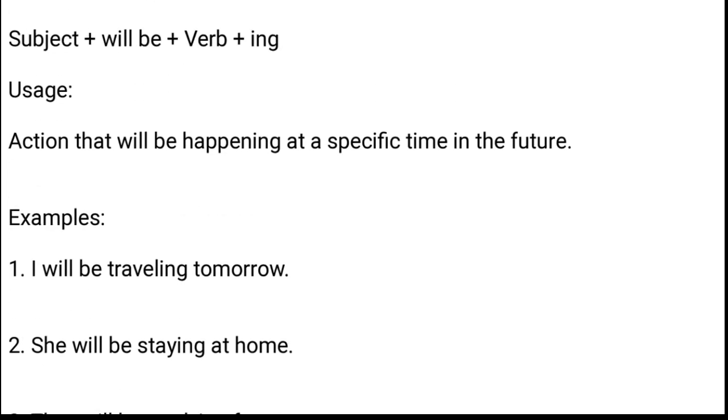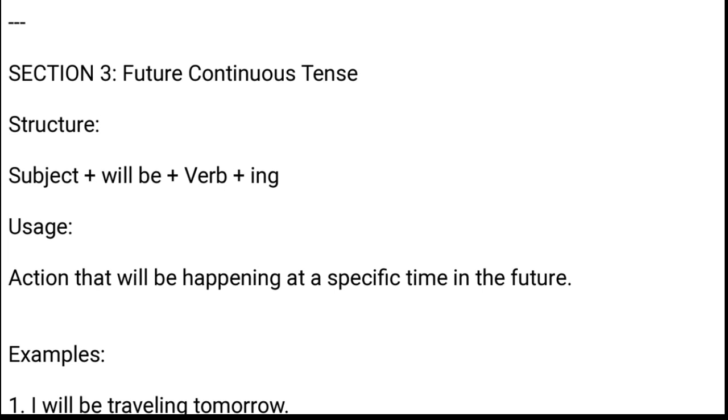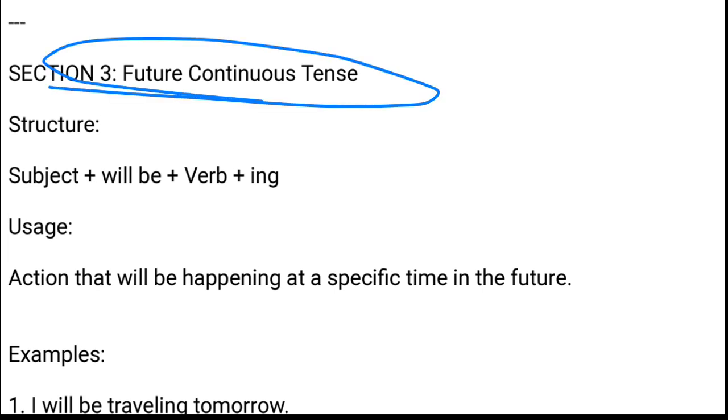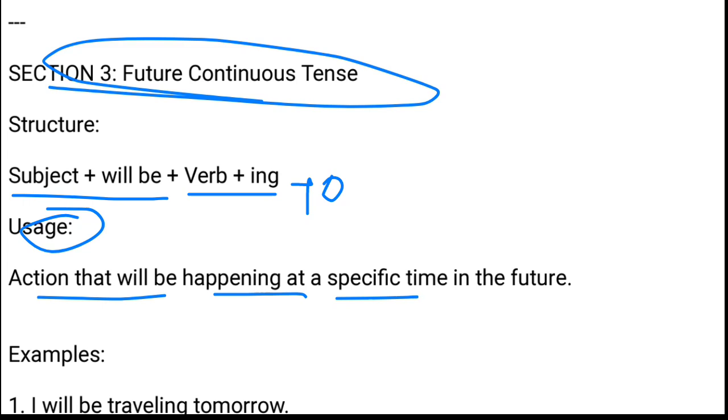Now move on to your future. The future continuous tense would be subject plus will be plus verb's ing form, and add the object from your own side. Now why haven't I added it? Because I think in modern English we don't need to add the object in the structure or in the formula or in the rule. Clear? And usage would be an action that will be happening at a specific time in the future.